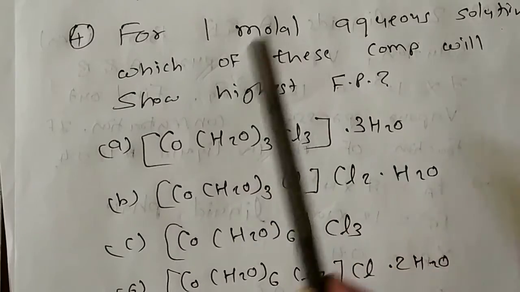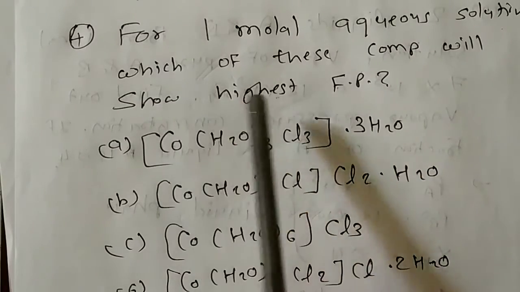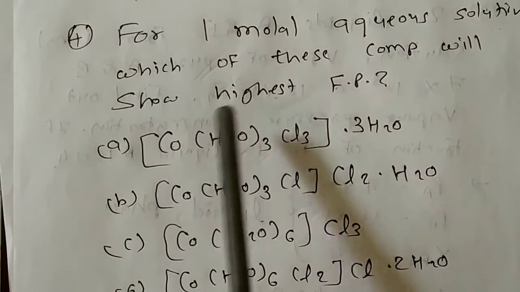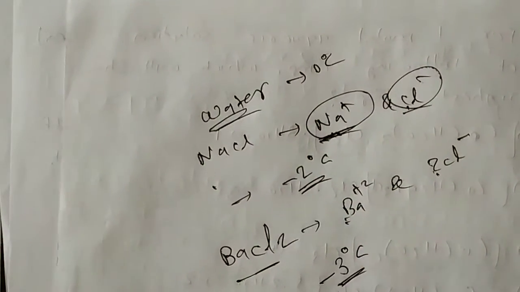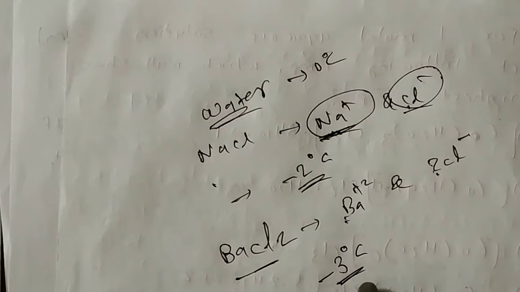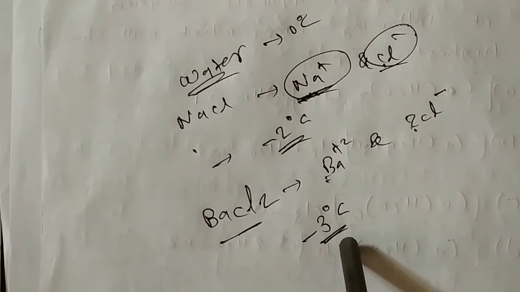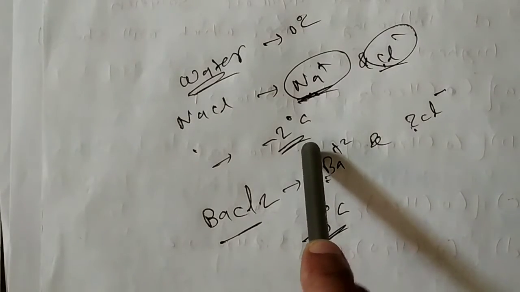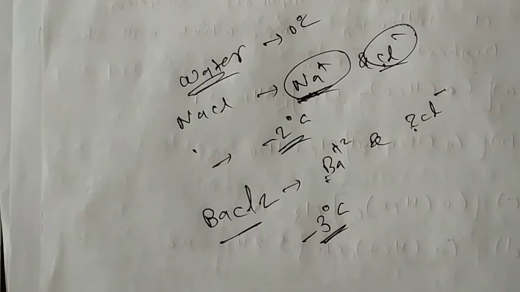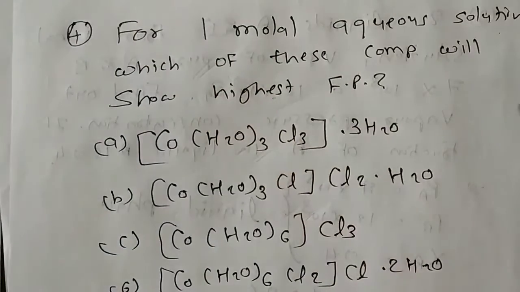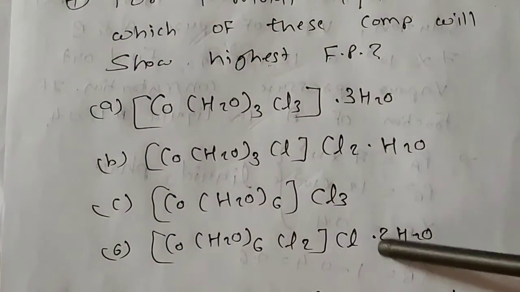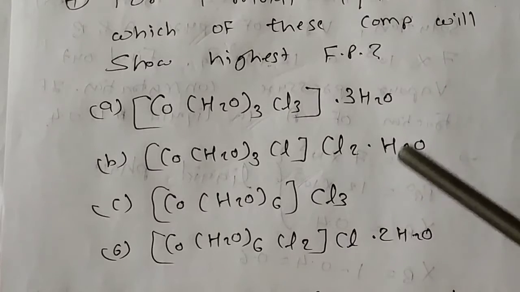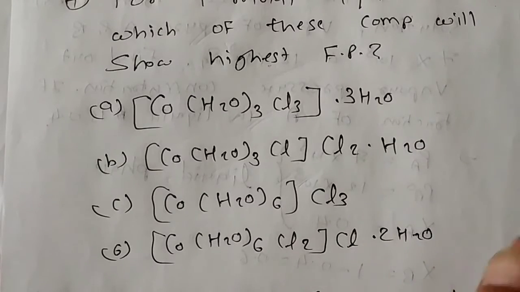And here in the question we have been asked to show the highest freezing point. Highest is when the ions are low. You can see, more number of ions means low freezing point, less number of ions means high freezing point. You can see this by these two examples. So from these options we have to find the compound which has fewer ions.